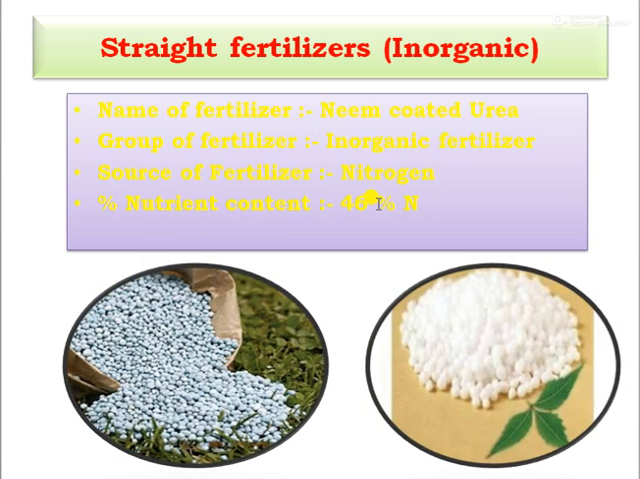The second straight fertilizer is neem coated urea. This is also in the inorganic fertilizer group, and the source of fertilizer is nitrogen. Percentage of nutrient content is also 46%. Neem coated urea is mainly used as a slow release nitrogen fertilizer, to avoid the losses of nitrogen, because urea or nitrogen is a highly mobile element. Hence neem coated urea was developed.